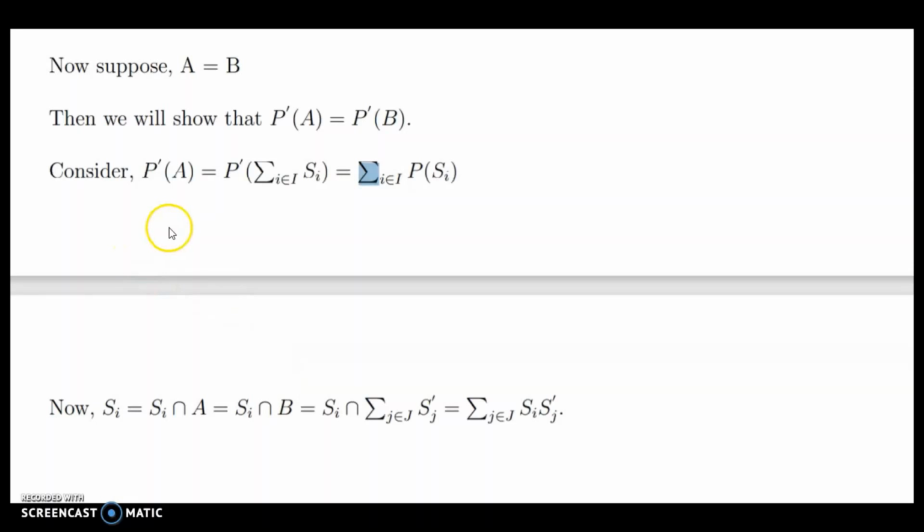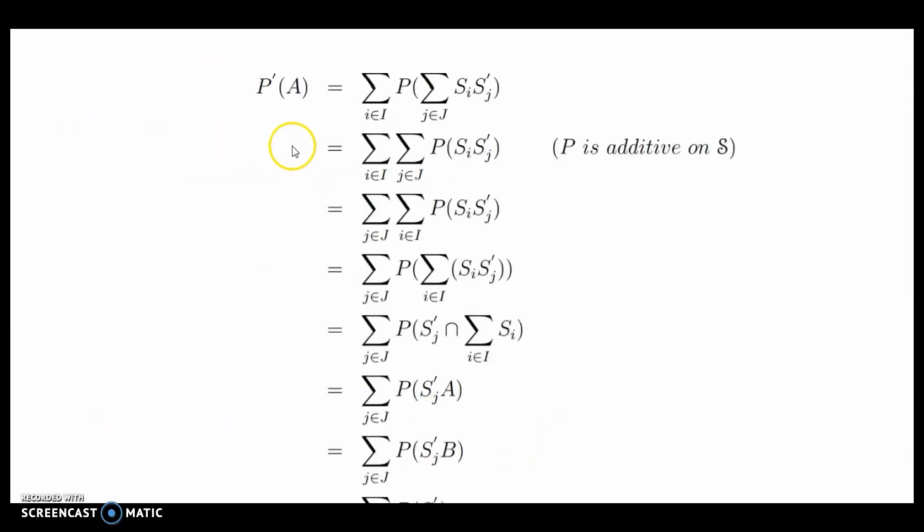So consider P dash of A equal to P dash of summation i belongs to I Si, and that's equal to summation i belongs to I P of Si. Now Si equals Si intersection A. Since A and B are equal, Si intersection A equals Si intersection B, and that's equal to Si intersection summation j belongs to J Sj dash, which is equal to summation j belongs to J Si intersection Sj dash. Now consider P dash of A.